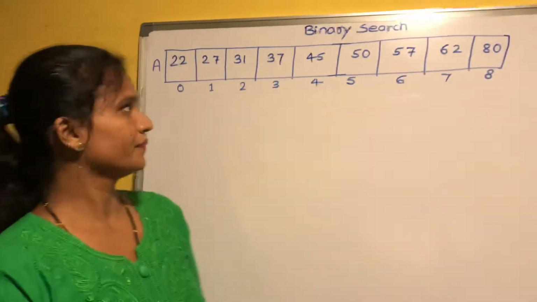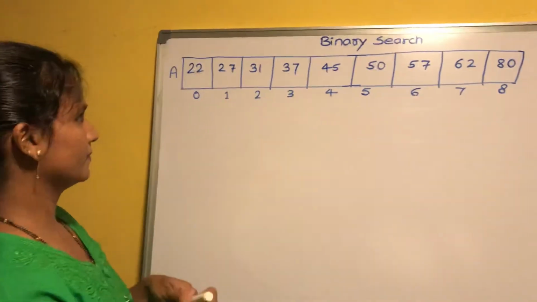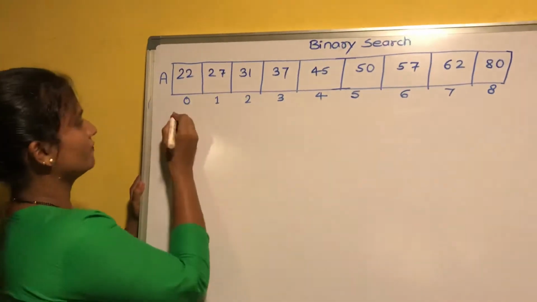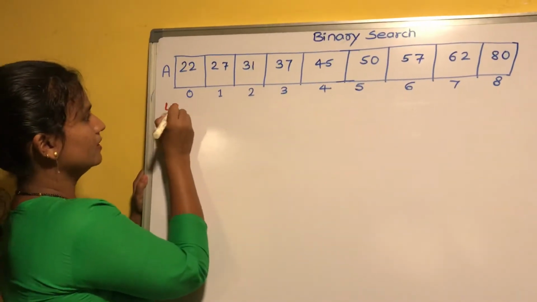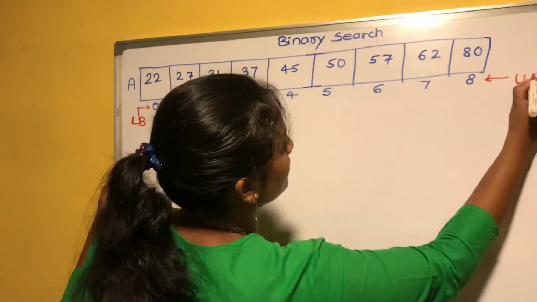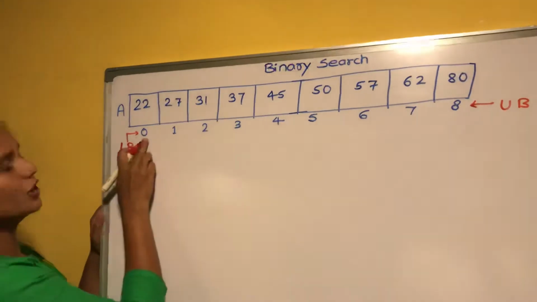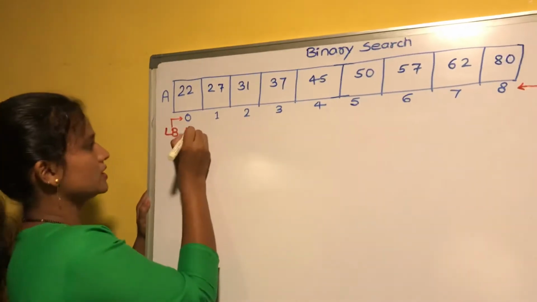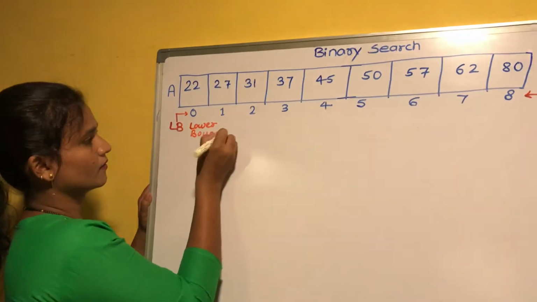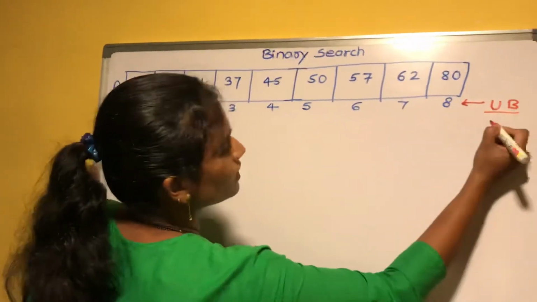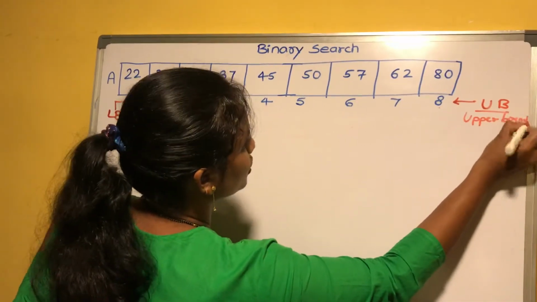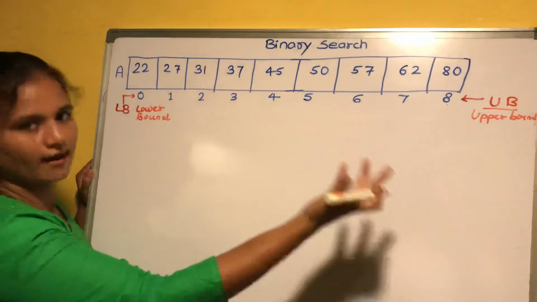Okay, now see, here I have taken the array data structure. The name of the array is suppose A. Here I am going to use the variables LB and UB. Here you can see LB is pointing to the 0th position. This is the lower bound. UB is pointing to the last position. This is the upper bound. You can use other variable names like low and high.